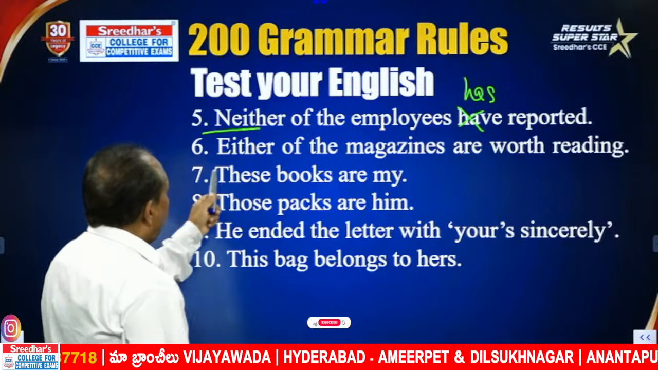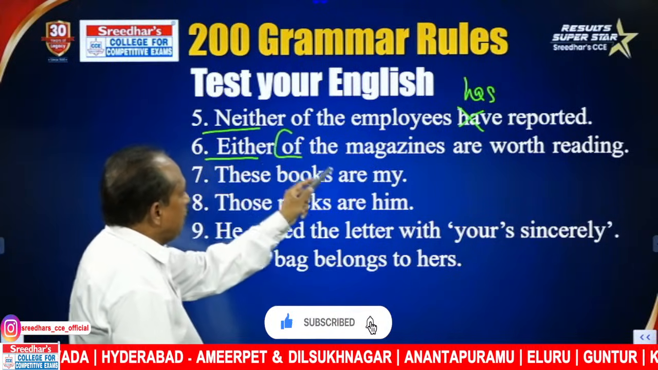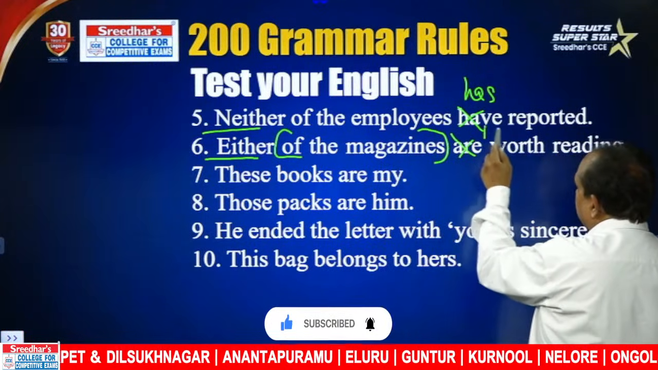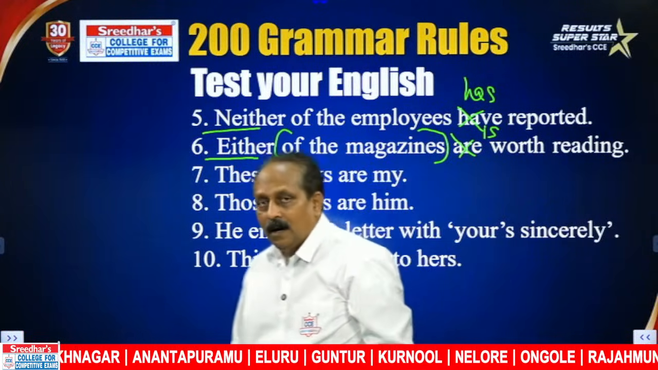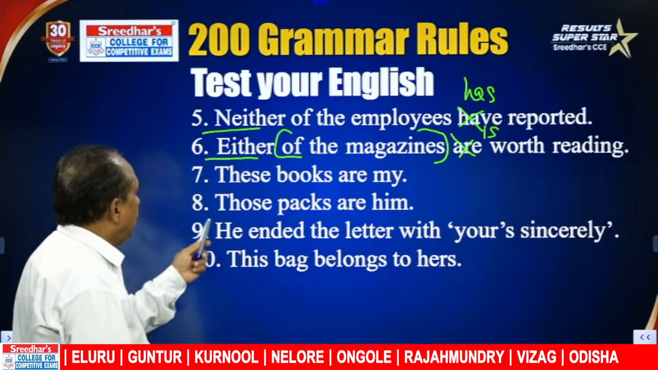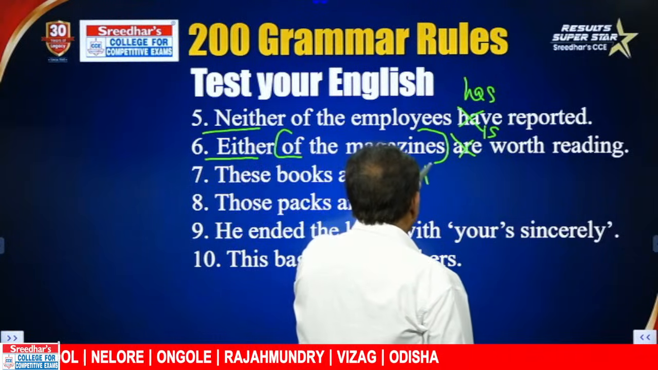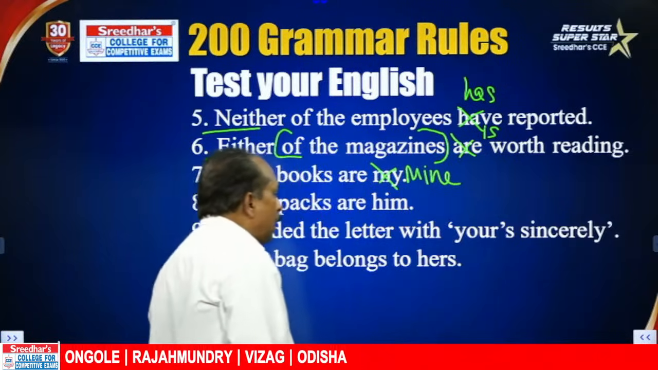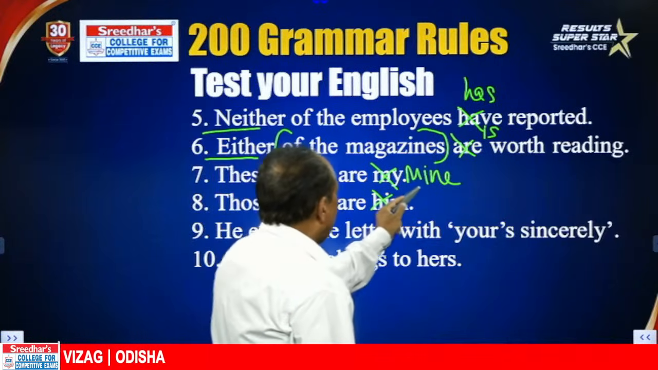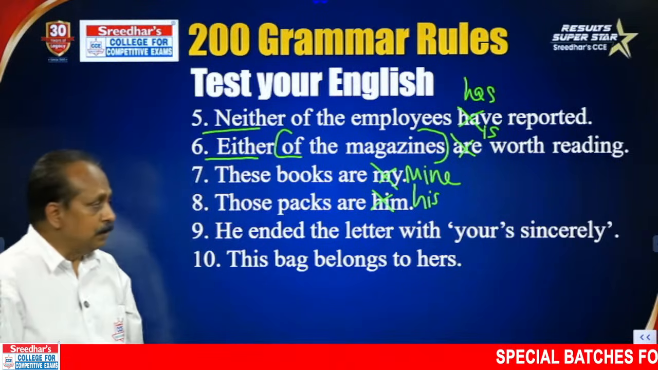Coming to either of the magazines, this is a phrase, don't consider it. And here we cannot say are, we have to say is. Either of the magazines is okay, worth reading. These books are, my cannot be used. We have to use a possessive pronoun, mine. Those packs are, what is the possessive pronoun form? His. Him is the object form, we cannot use it.